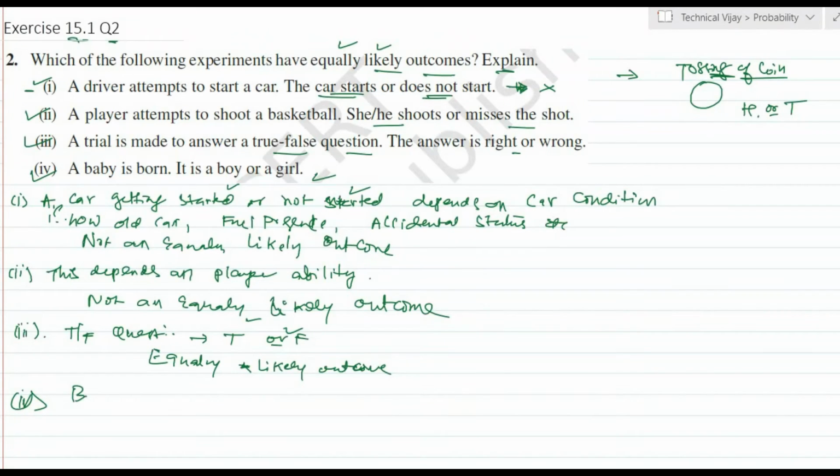The question is whether the born baby is a boy or a girl. Here also there are only two possibilities: it may be a boy or it may be a girl. Hence it is also an equally likely outcome. Equally likely outcome means there must be a possibility of only these two, and other than these two, there is no other event which is possible.